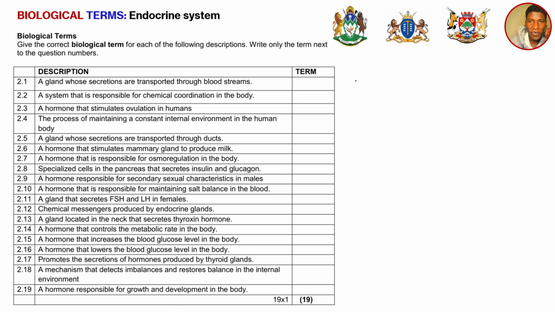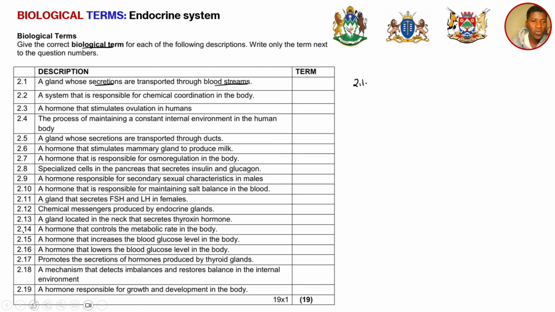So starting with 2.1, you have to always read the statement, give the correct biological term for each of the following descriptions. Write only the term next to the question number. It must only be one word. It must not be a statement or a phrase. So 2.1 says, a gland whose secretions are transported through blood streams.